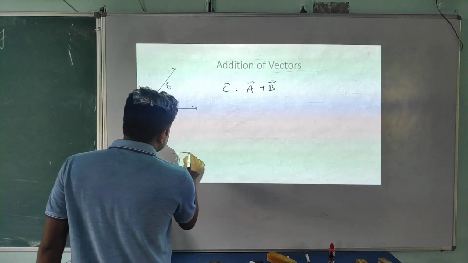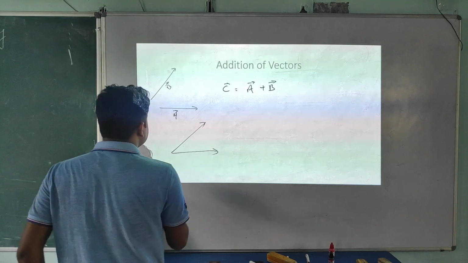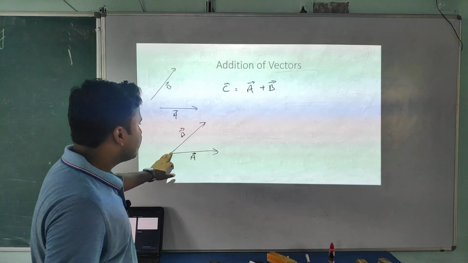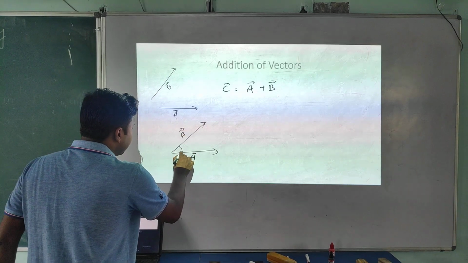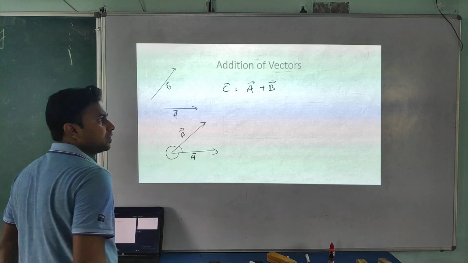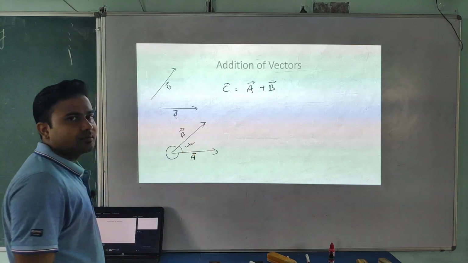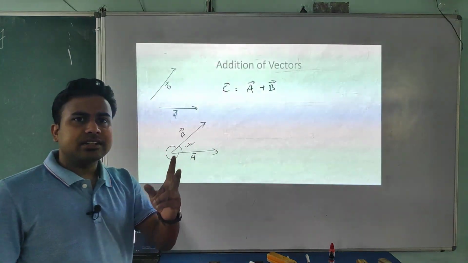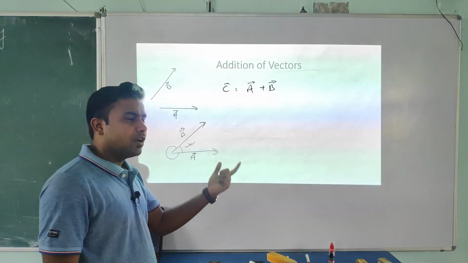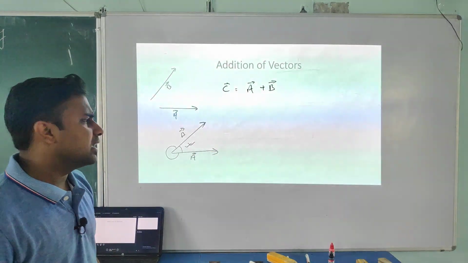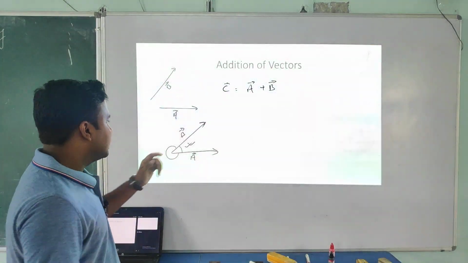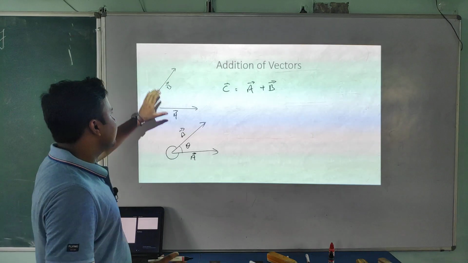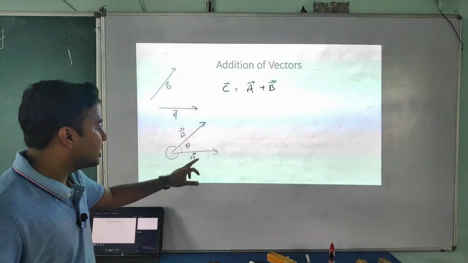So what you have to do is first join their tails. If you join the tails of the vectors, you will get two angles, this angle and this angle. One is a smaller angle, one is a bigger angle. You always have to pick the smaller one, and that is the angle between the two vectors, theta. So I am assuming we have two vectors and the angle between them is theta.